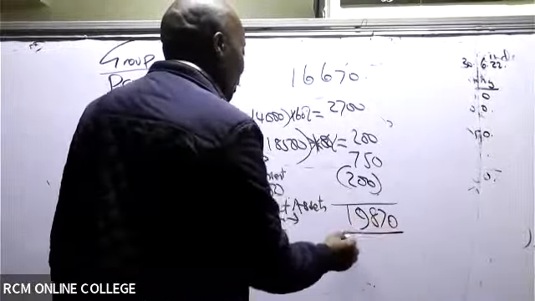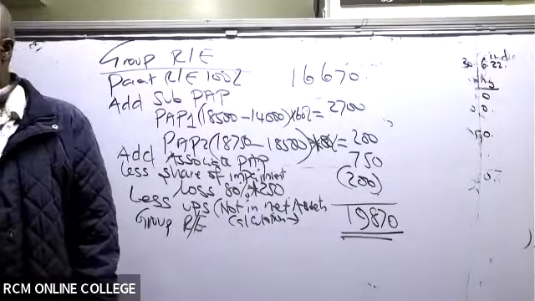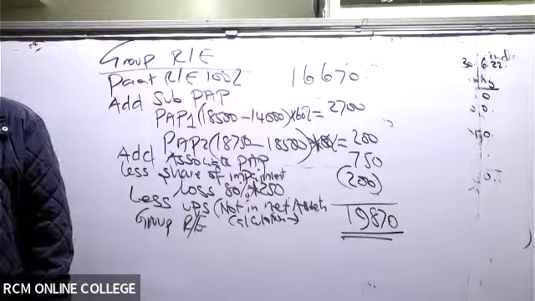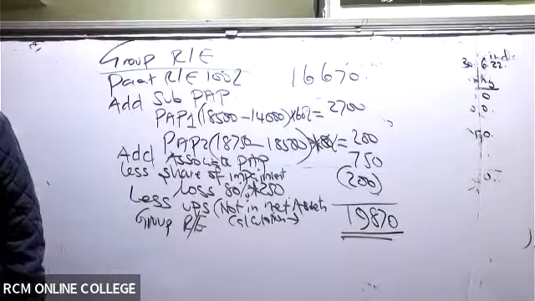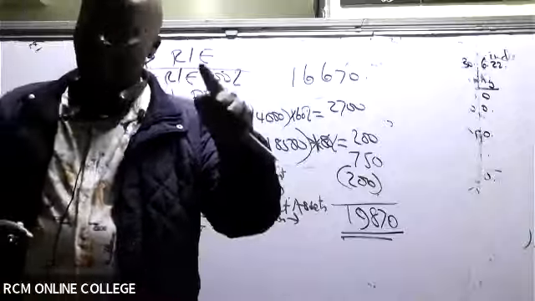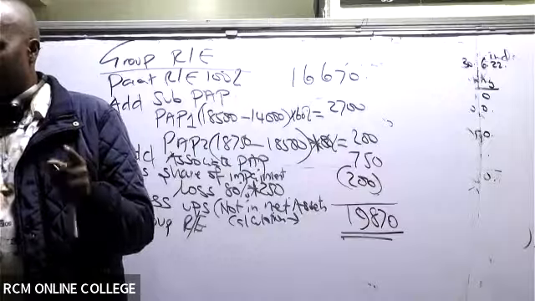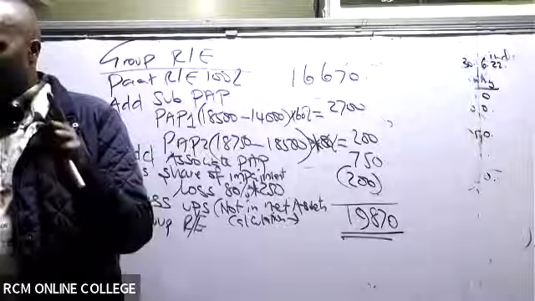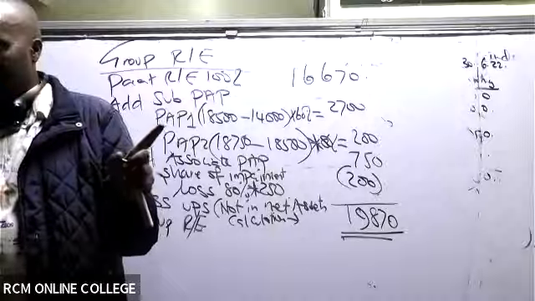So please take this figure, 19,870, to your consolidated statement of financial position and put it there. Have you done that? Have you taken that there, the other side?